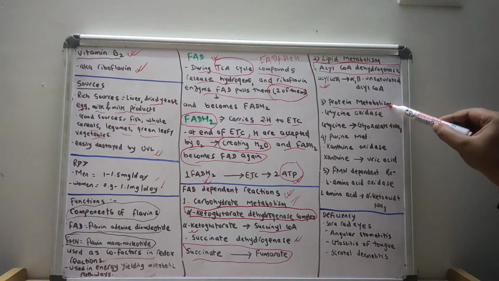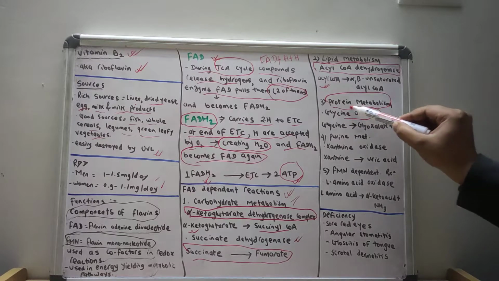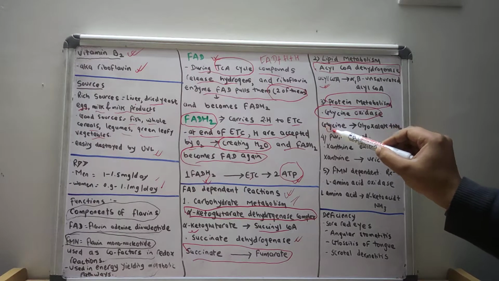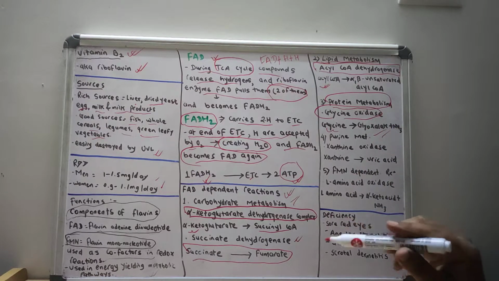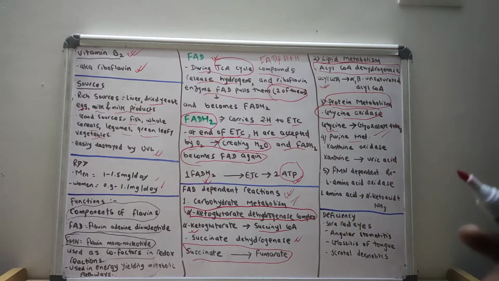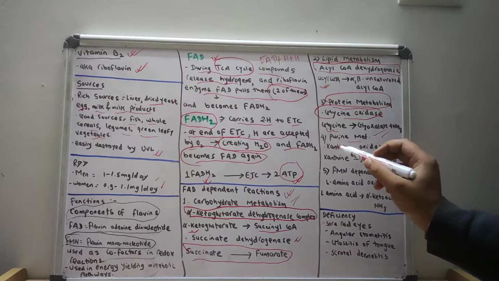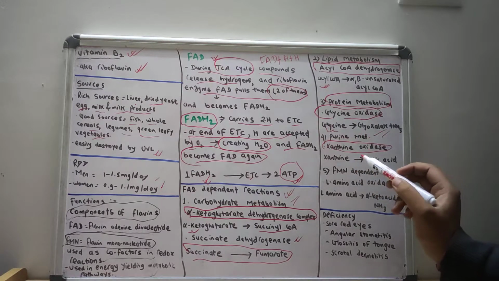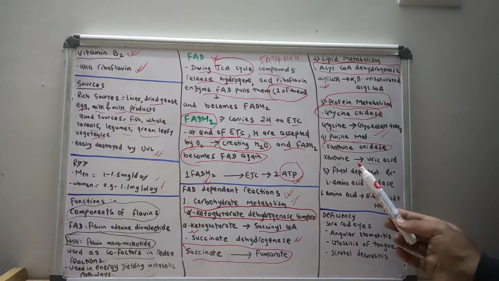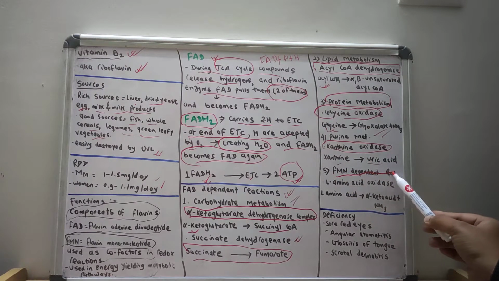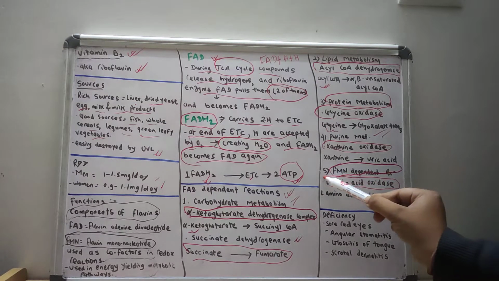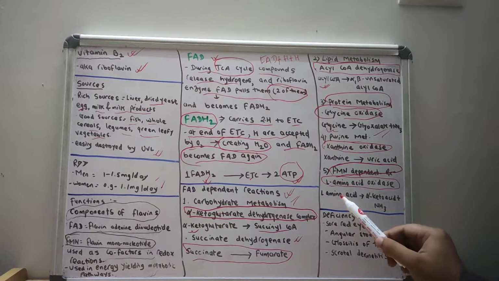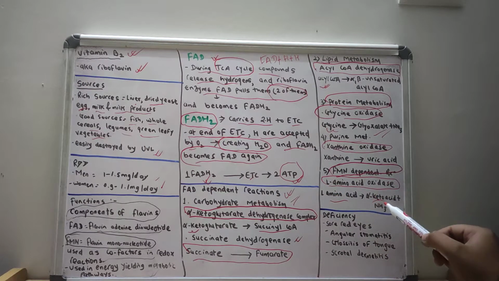In protein metabolism, glycine oxidase needs FAD, while changing glycine to glyoxylate plus NH3. In purine metabolism, as I have discussed already in one of the first lectures of biochemistry, xanthine oxidase needs FAD to convert xanthine to uric acid. And in the FMN dependent reaction, L amino acid oxidase requires FMN while changing amino acid to alpha keto acid and NH3.